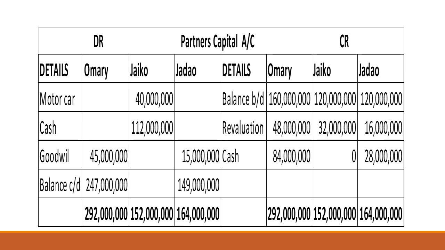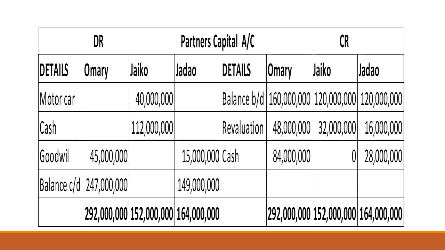It has been said that it will be brought in by Omari and Jadao, who will increase their capital with that amount, with the new sharing ratios. So the 112 that is to be taken by Jaiko is brought by Omari and Jadao with the new sharing ratio.